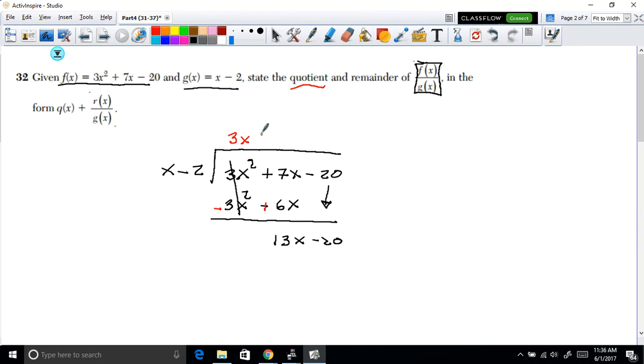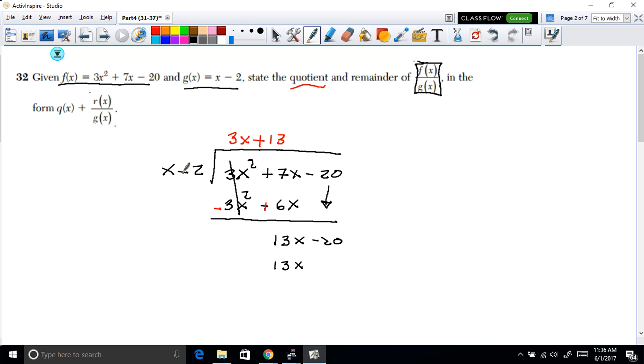What can we multiply in order to obtain the first term in my new expression, which is 13x minus 20? Well, that will be 13. So if we multiply this by 13 now, we have the following. 3x times 13, well, that's 13x, which is great because we want them to match.